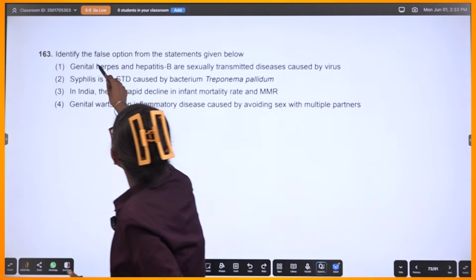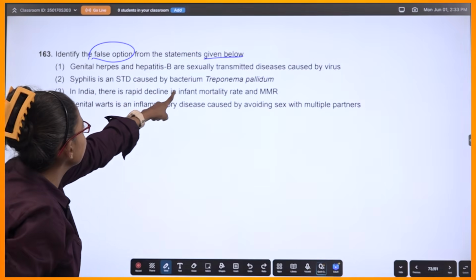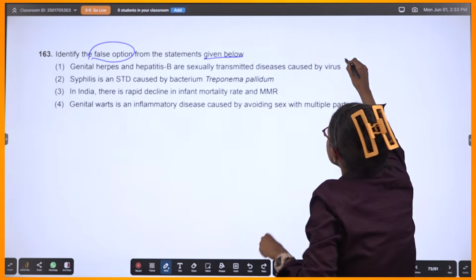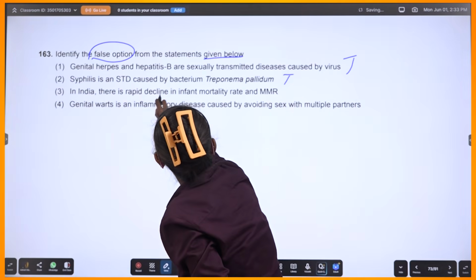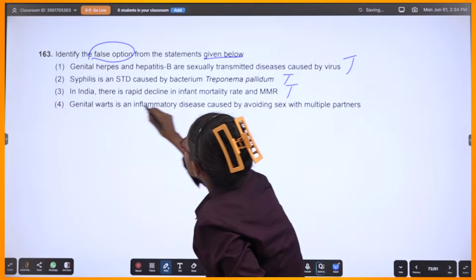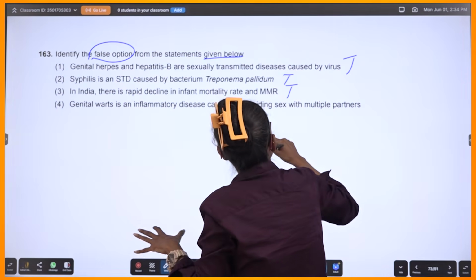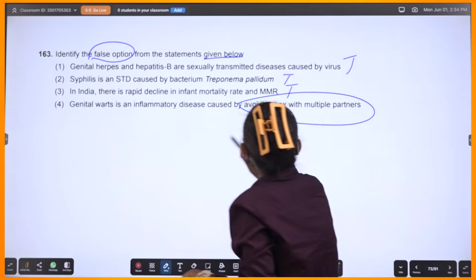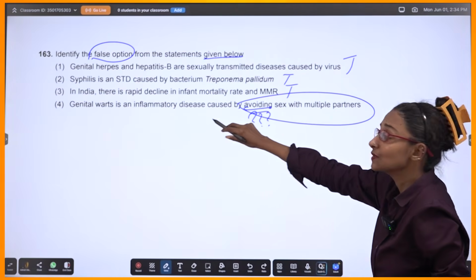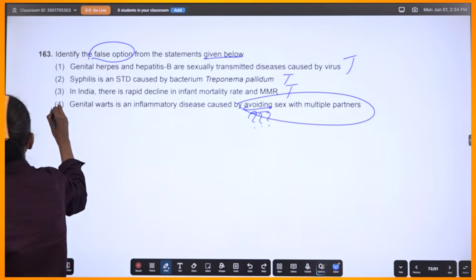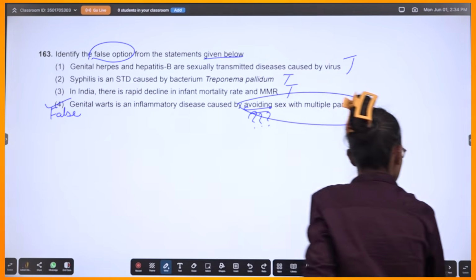Okay, let's do this false option given below. Genital herpes and hepatitis B are caused by virus. This is true. Syphilis, true. In India, there is a rapid decline, true. Genital warts is an inflammatory disease caused by avoiding sex. Avoiding sex? No. So this should be false, correct? So option number 4.